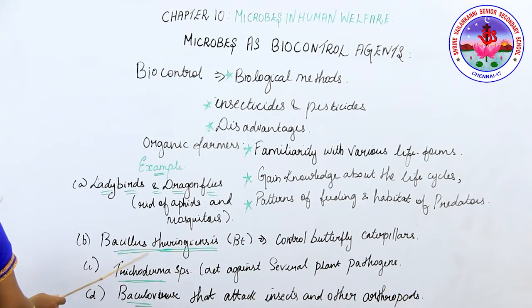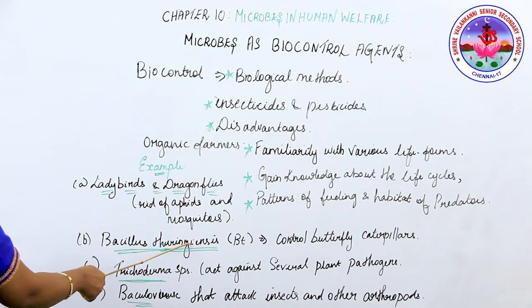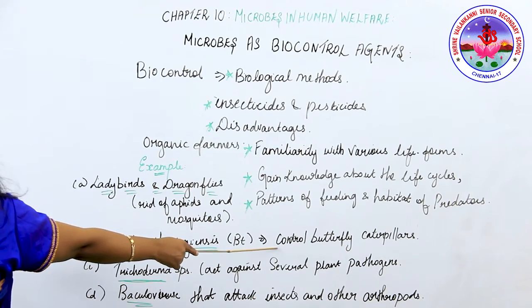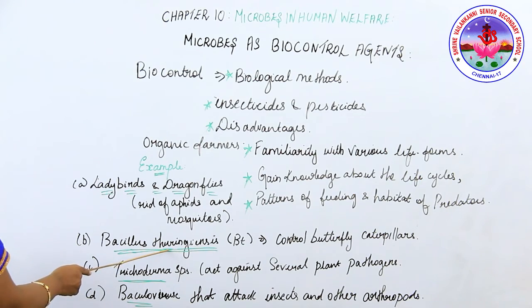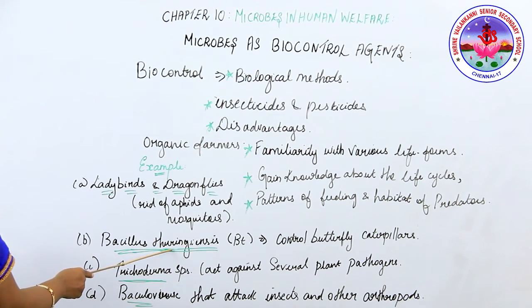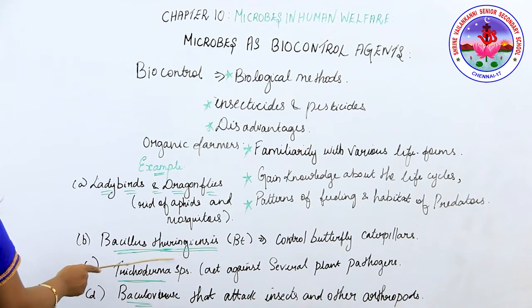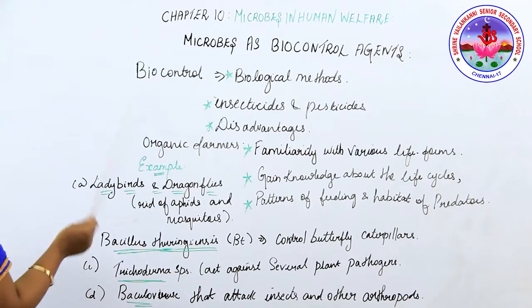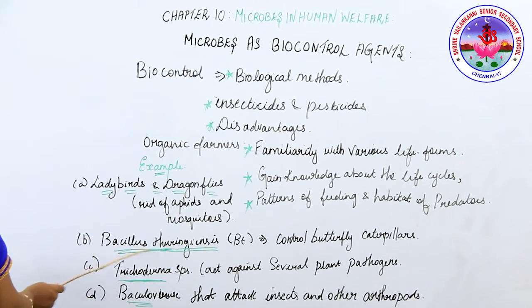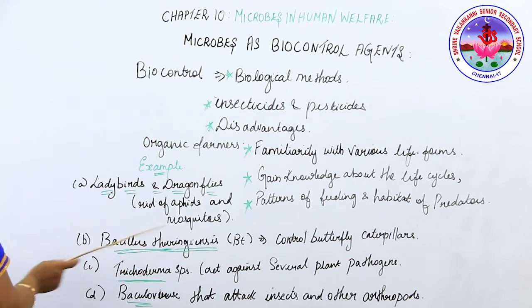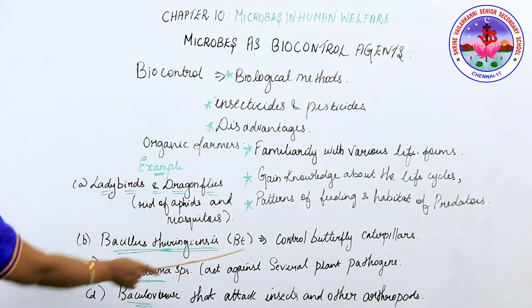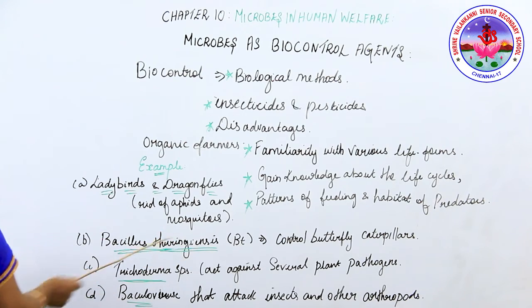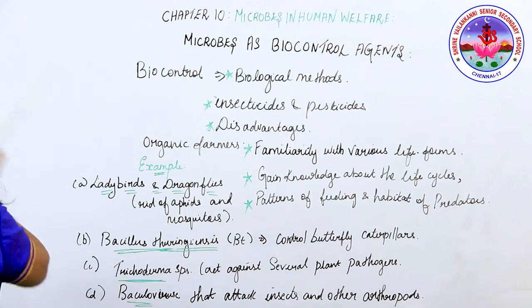Next one is Bacillus thuringiensis. This is a bacterium used to control butterfly caterpillars. The dried spores of Bt are mixed with water and sprayed on plants such as brassicas and fruit trees. What happens? The insect larvae, after eating this, are killed by the toxin released by Bacillus thuringiensis. The Bt toxin gene has also been introduced into plants to produce pest resistance, called Bt cotton. So we widely use Bacillus thuringiensis in Bt cotton.